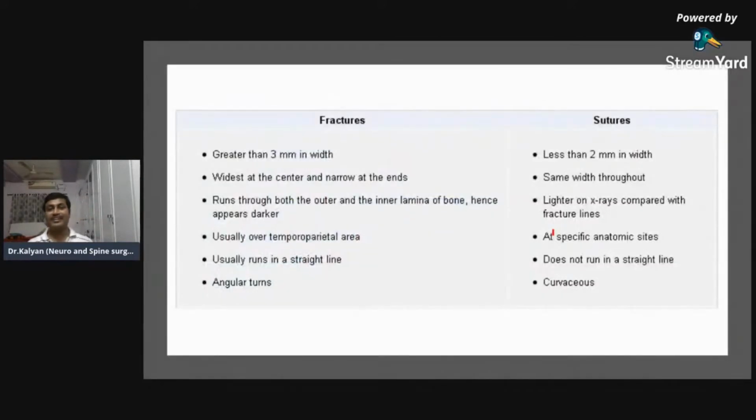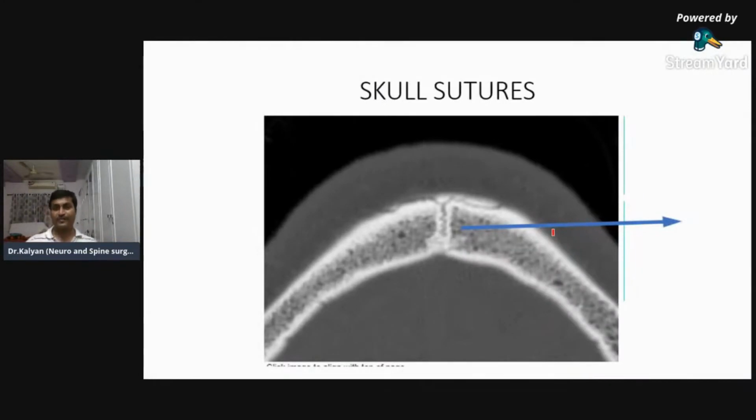Now, the first clinical question, which is a target today, is to identify fracture and the suture. There are so many differences which I have elaborated over here, but practically, how do you identify? So I'm telling you. These are the sutures. Can you see when you look at a suture, the margins are jagged? They're not a straight line. The margins are zigzag. They are just like a zip. You have things getting interconnected into each other.